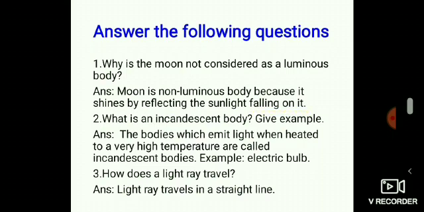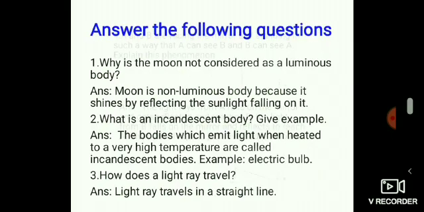And the second question: what is an incandescent body? Give an example. The bodies which emit light when heated to a high temperature are called incandescent bodies. Example, electric bulb. And the next question: how does a light ray travel? Light ray travels in a straight line. We know that this phenomenon is known as rectilinear propagation of light.